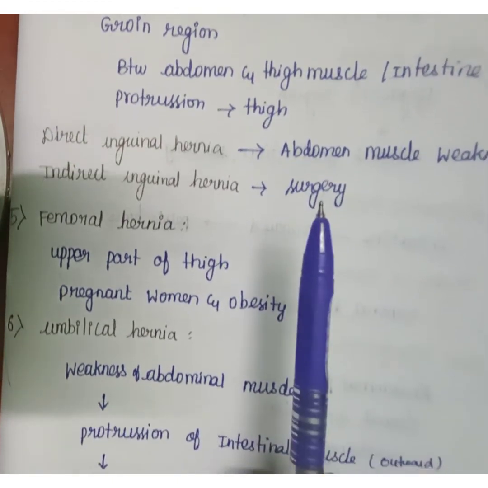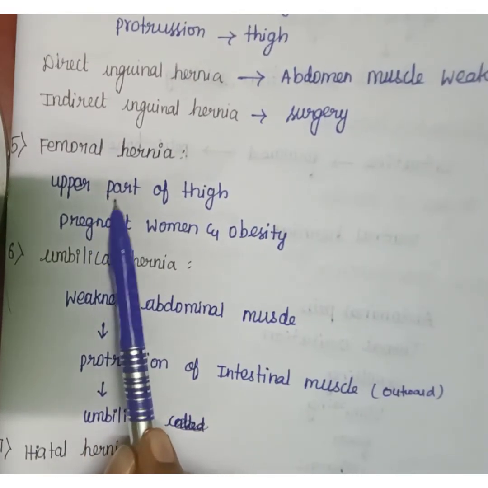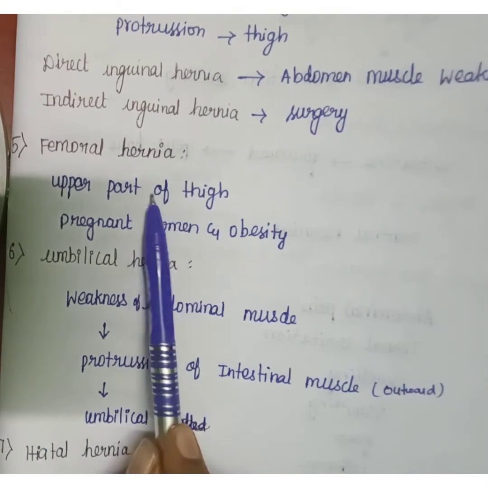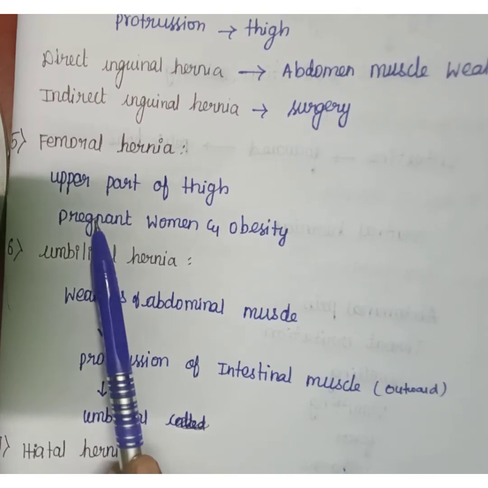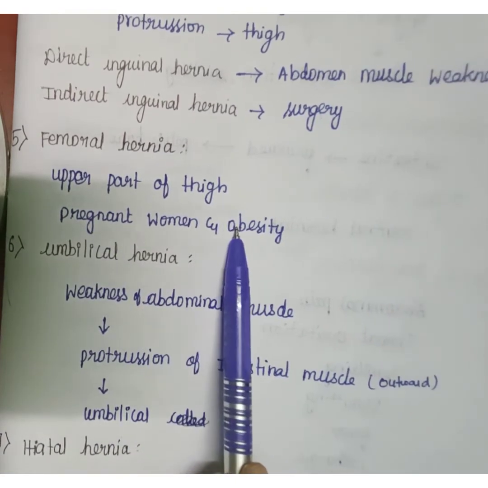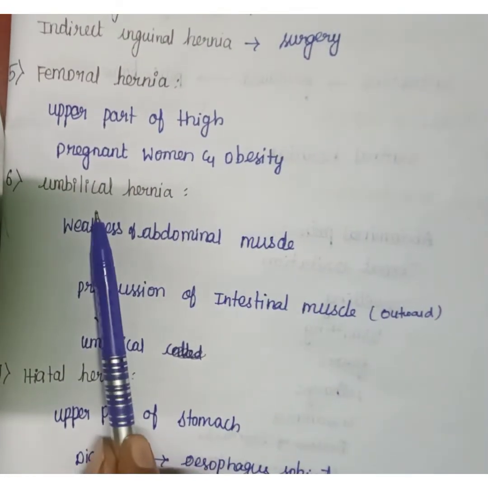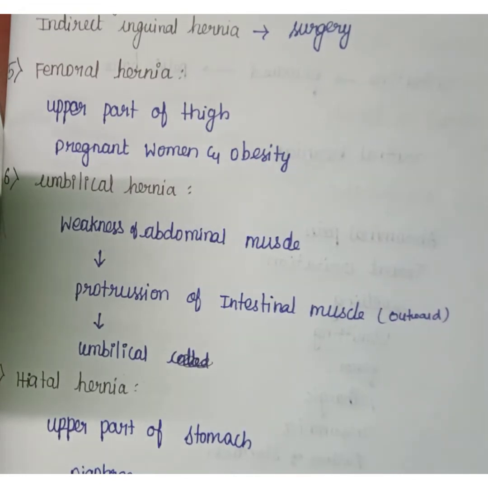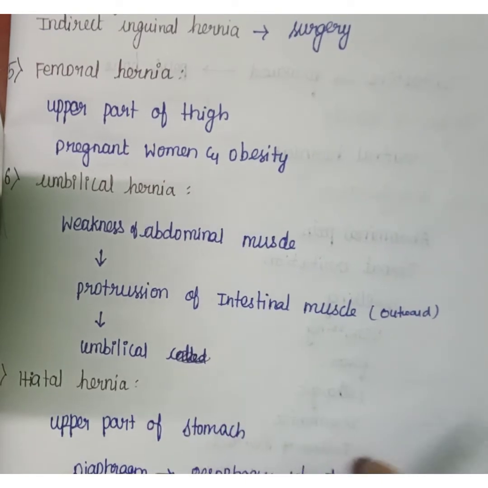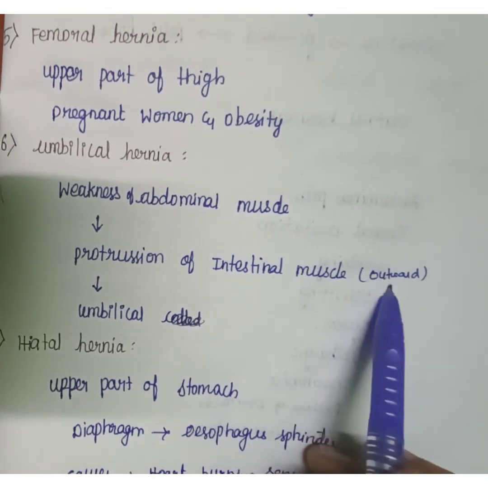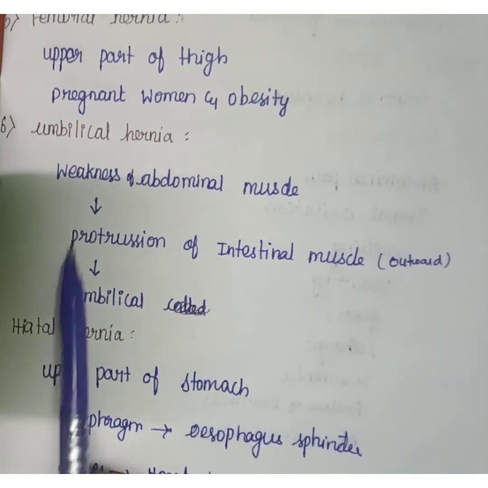Next one is femoral hernia. Femoral hernia is usually present in the upper part of the thigh. It is most commonly present in pregnant women and obese persons. Next one is umbilical hernia. In umbilical hernia, weakness of the abdominal muscle will be present, and also protrusion of the intestine outward of the umbilicus. This is umbilical hernia.